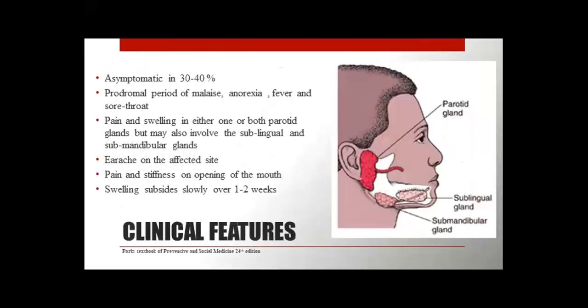Clinical features. It is asymptomatic in 30 to 40% of cases and it includes a prodromal period of malaise, anorexia, fever, and sore throat. There is pain and swelling in either one or both parotid glands, but may also be in both sublingual and submandibular glands. On the affected side of the parotid gland, there is also pain and stiffness on opening the mouth, and swelling in front of the neck, which usually subsides slowly over 1 to 2 weeks.